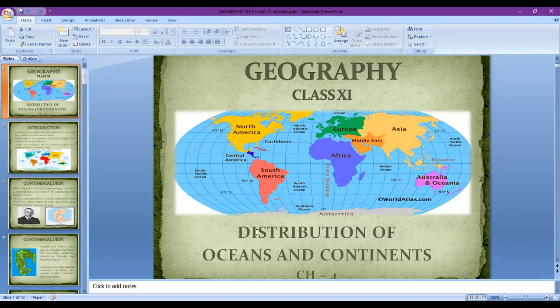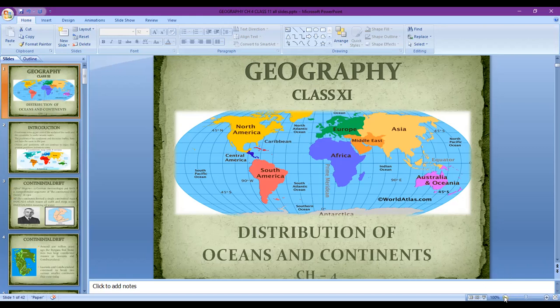Now in this chapter we study about the oceans and the continents, how they were formed. Did they initially, when they came into existence, look the way we understand them today, or was it totally different? That is what we will study. So we will come to know about these things.